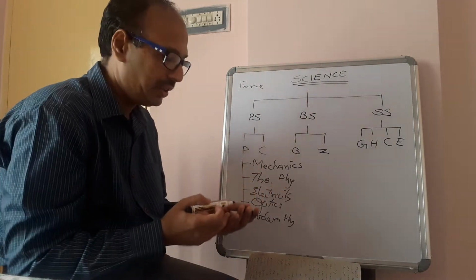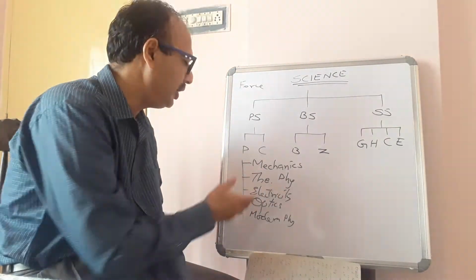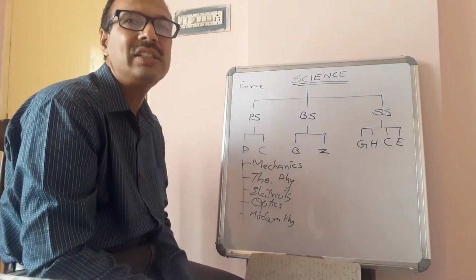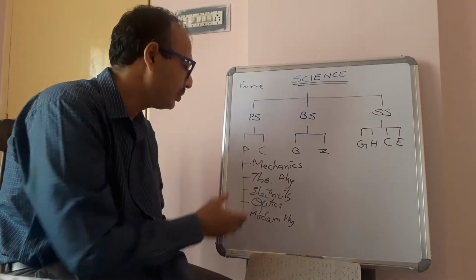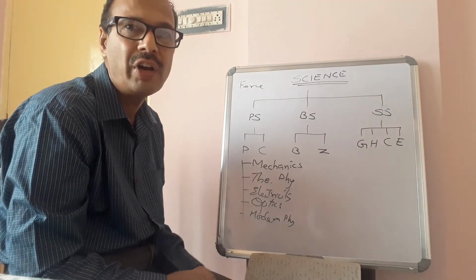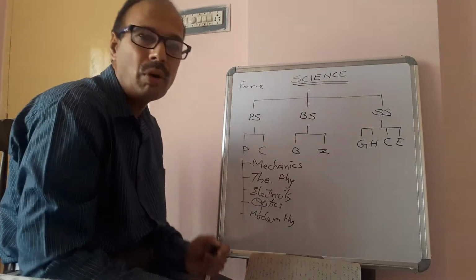Thermal physics, study of heat. Heat is also a form of energy. Electricity, study of electric charges. Optics, study of light or study of electromagnetic waves, we will say. Modern physics.